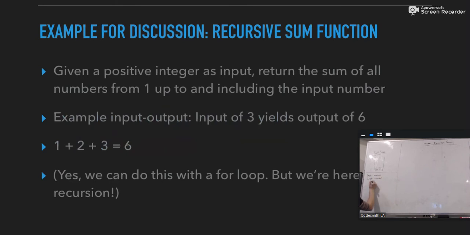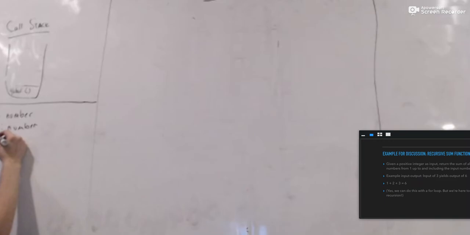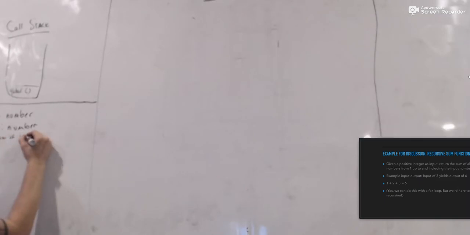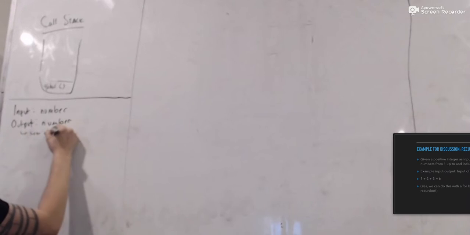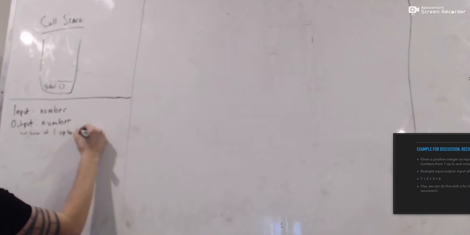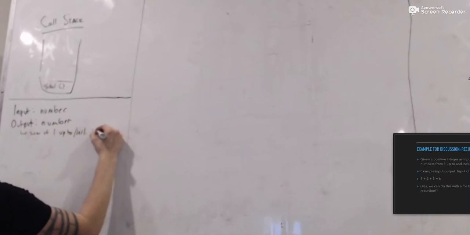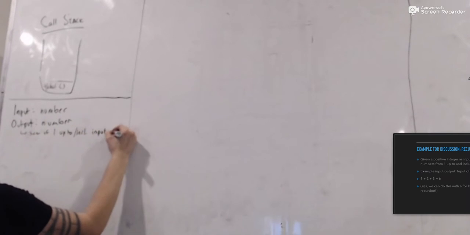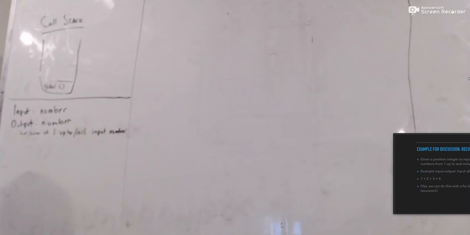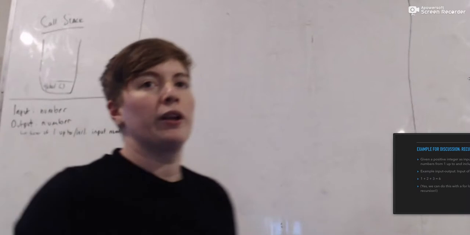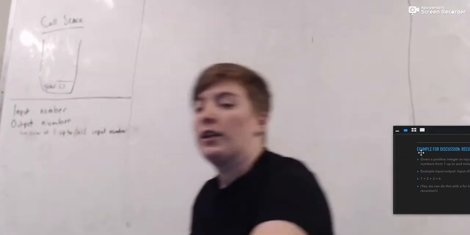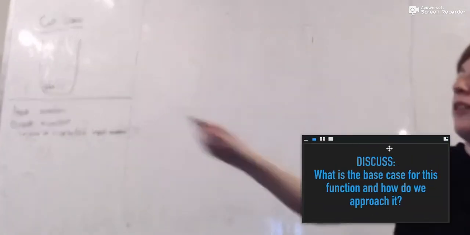And kind of the rules or instructions for this output are: sum of 1 up to and including the input number, right? So this is our goal. Given an input number, we want to output a number that is the sum of 1 up to and including that input number. So let's talk about it. You guys tell me, what is the base case for this function?